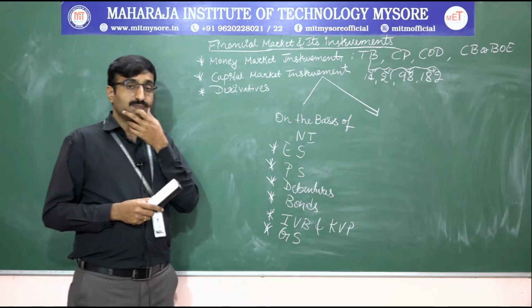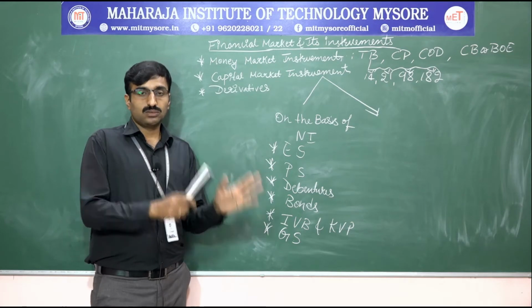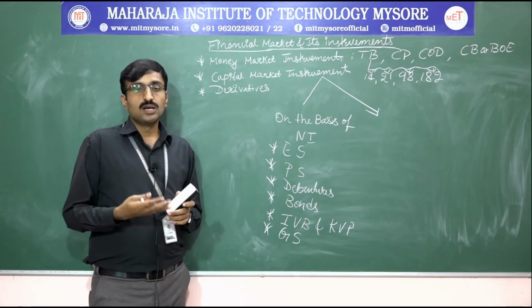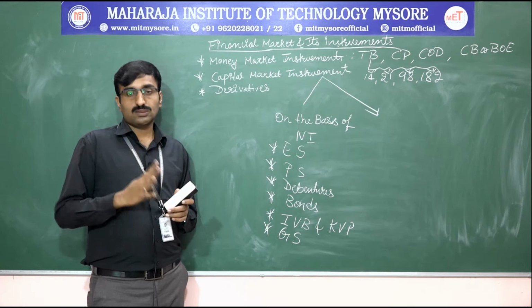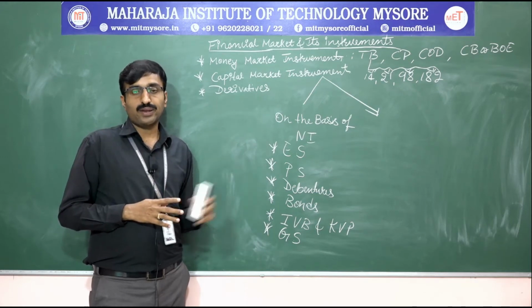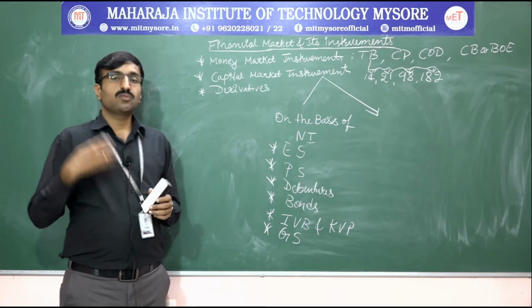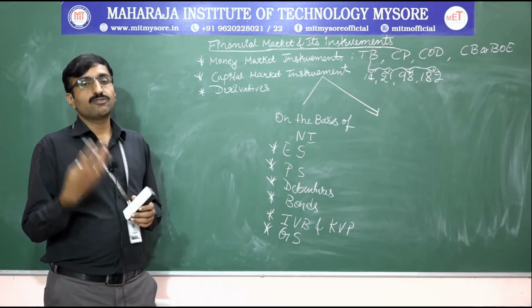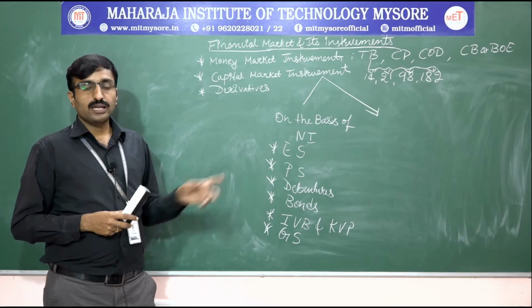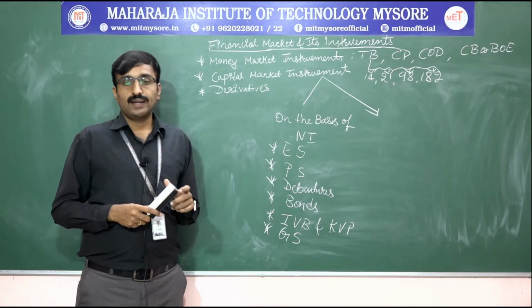Next, bonds. Bonds are issued by public undertaking companies. Those who belong to government will be issuing bonds. Bonds and debentures are almost one and the same, but debentures are generally issued by private companies, whereas bonds are issued by public undertakings. Bonds also have a fixed rate of return. Usually investment in bonds is more secured than investment in debentures.